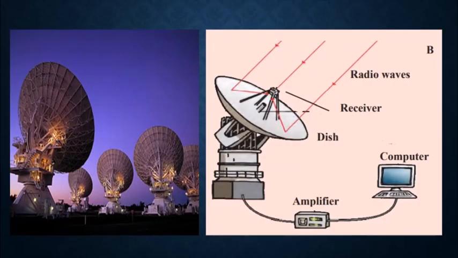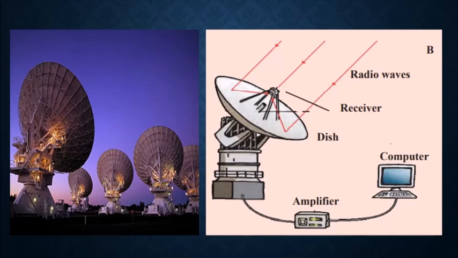Now there are also large radio telescopes, called the Giant Metrewave Radio Telescope. As you can see in the diagram, these have large dishes and are situated at Narayangaon near Pune. It is a collection of 30 dishes.